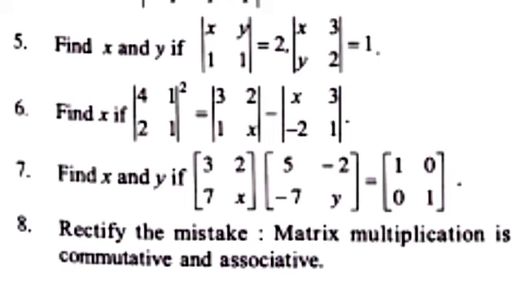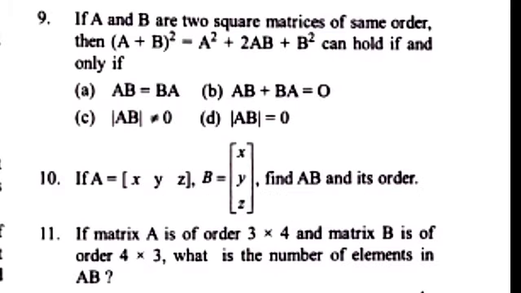And question number 8: matrix multiplication is commutative and associative. This question was just discussed some time before, so you can find the value as I have discussed previously. In question number 9, you have to show the condition. Question number 10: A and B are given, find AB and its order.